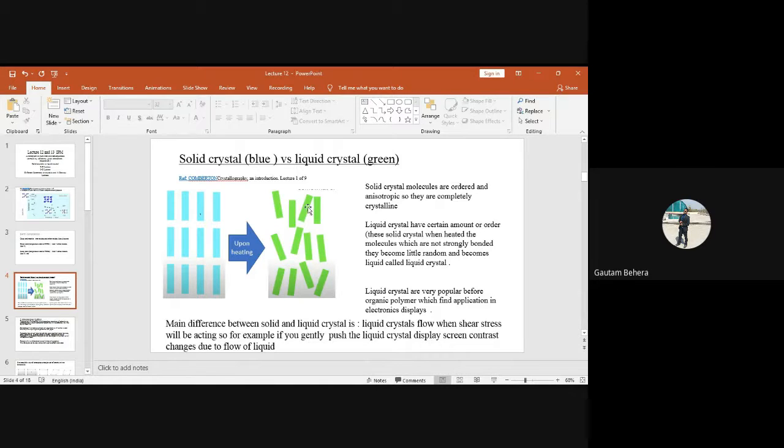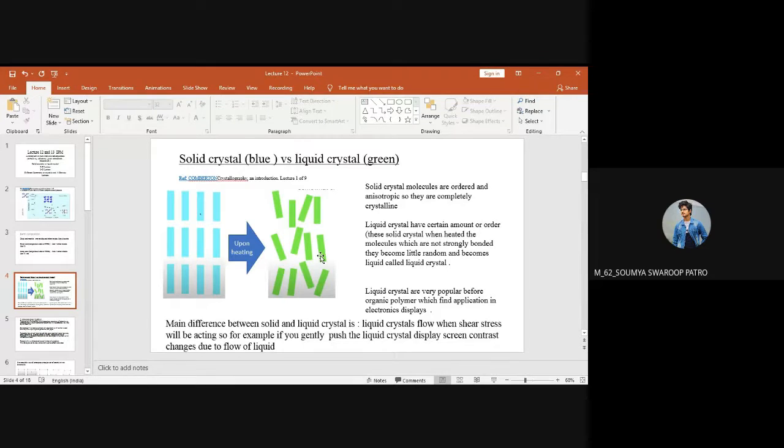So liquid crystals have a few orderedness and few anisotropy basically. And the difference between them is what exactly? How many of you have tried to push the display of your earlier cell phones or earlier calculators or any device like laptop screens? Have you ever pushed that with your finger?